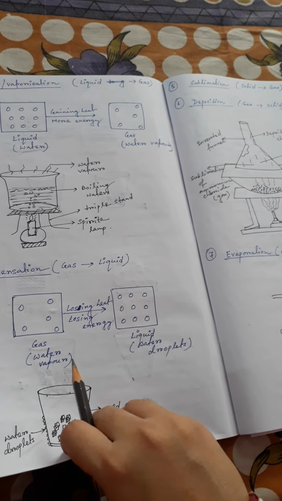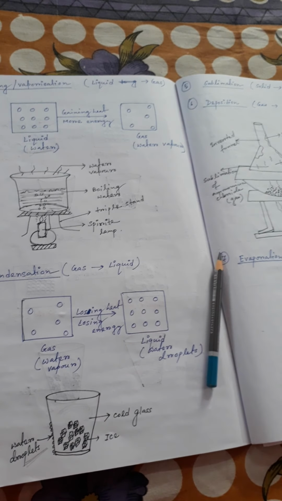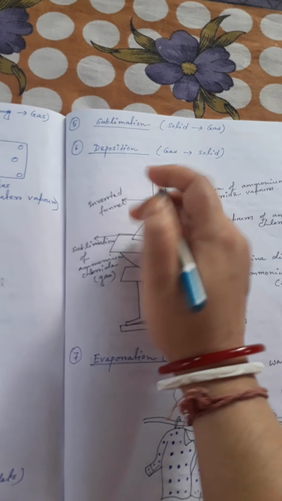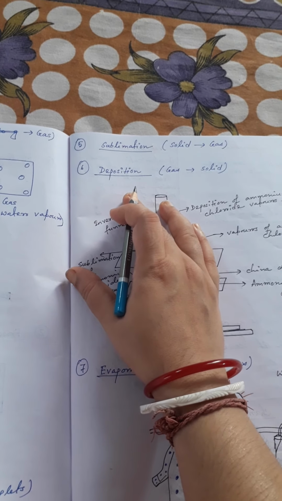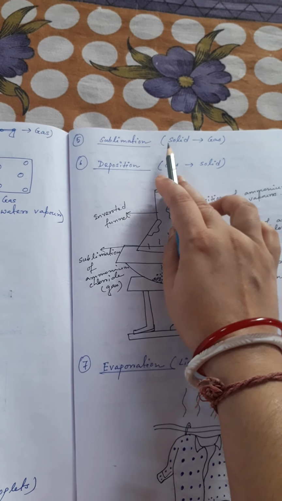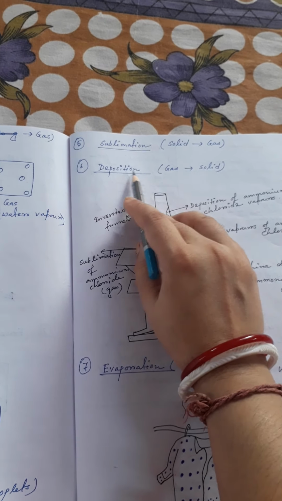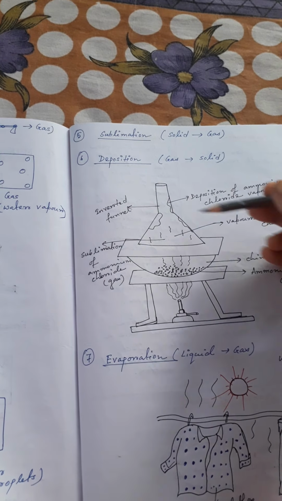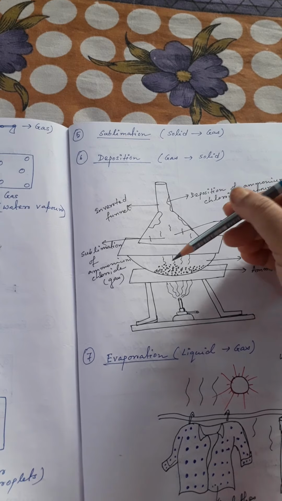Okay, let's see another conversion. The other conversions are sublimation and deposition. What is sublimation? This is the conversion from solid to gas, and deposition is the conversion from gas to solid. We will see these through one example.